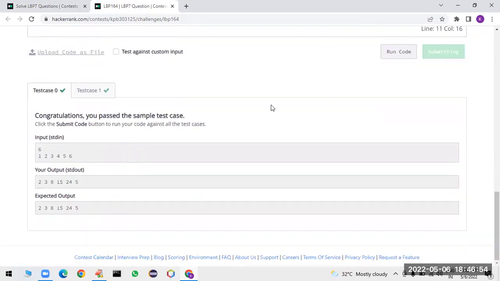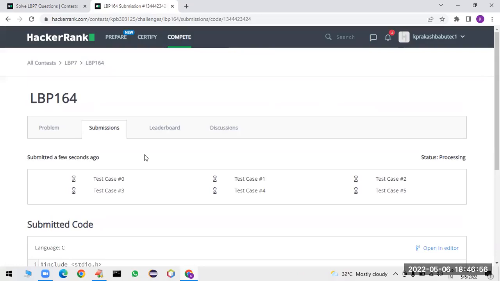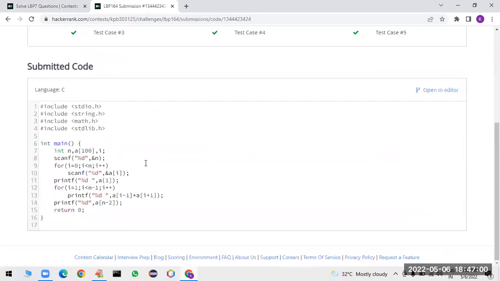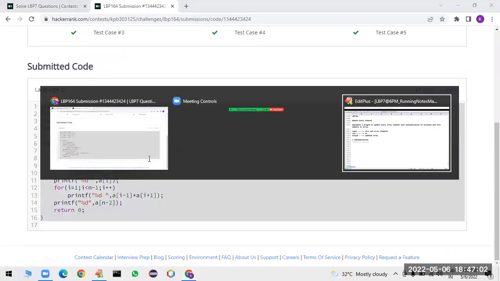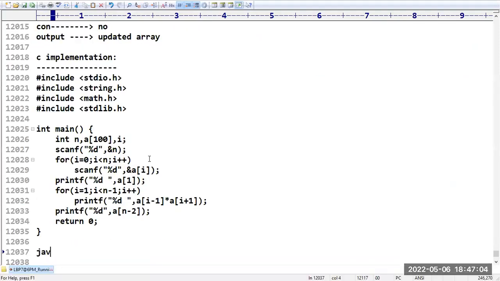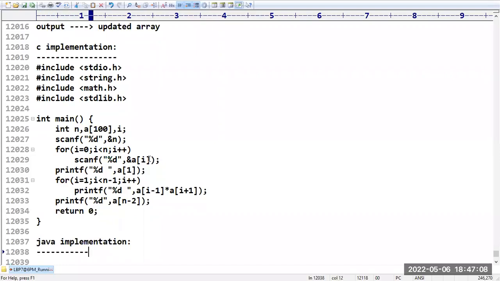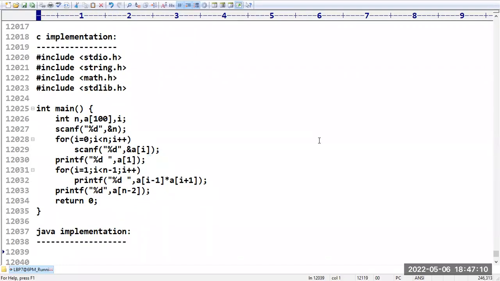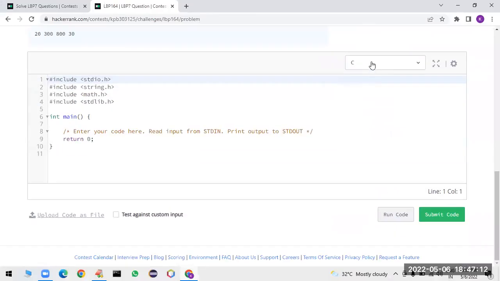Yes, all the test cases are satisfied, and let me submit the code. So you can see all test cases are satisfied. Now let me go for Java implementation. So how can you implement this program in Java? Let me take the Java implementation.